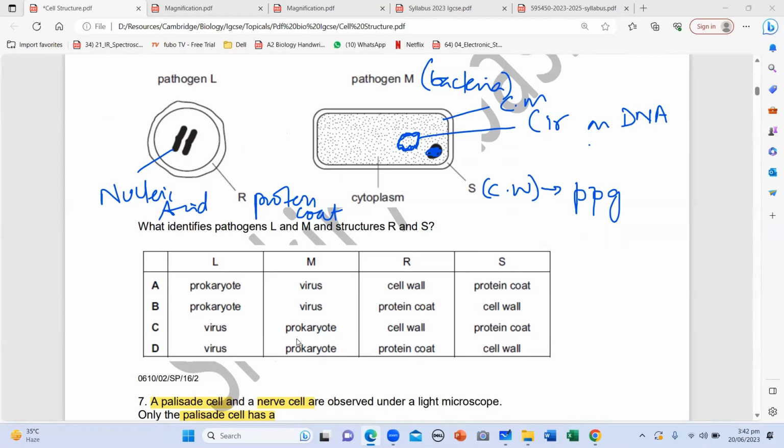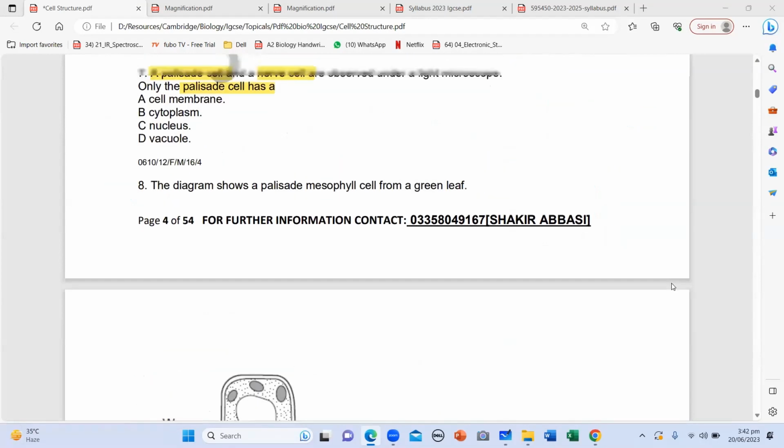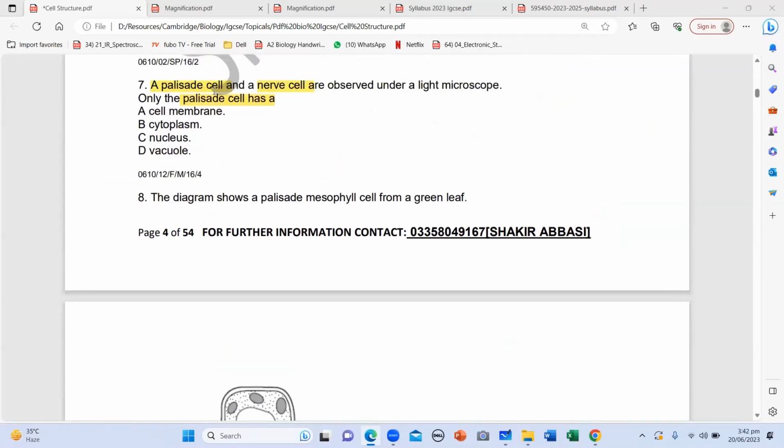Question 7. Only palisade cell. Palisade is in plants, leaf. Alpha, beta, Charlie, delta.